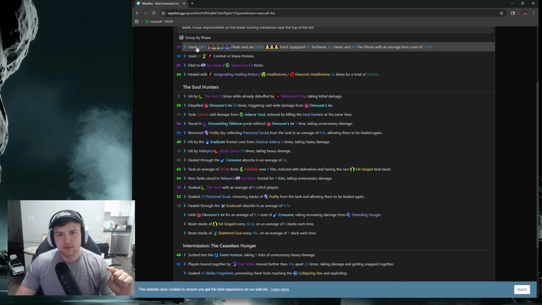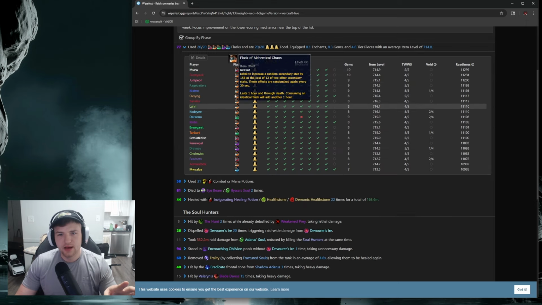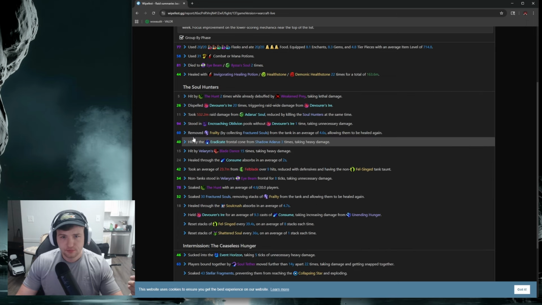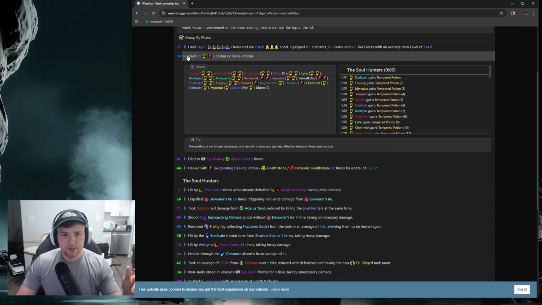So first thing, we used 20 out of 20 flasks and ate all of our food. This is where you can kind of rat on people for not eating food or using enchants and things like that. So it gives you a list of everybody in your group. You can see how many people are using battle pots and stuff, which is also very useful. So this is very important to make sure people are being held accountable for potting, like battle pots, and also second potting throughout the fight, things like that.